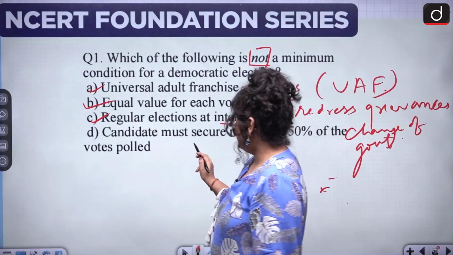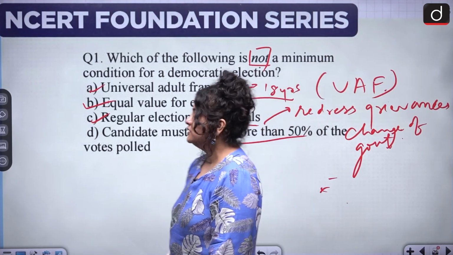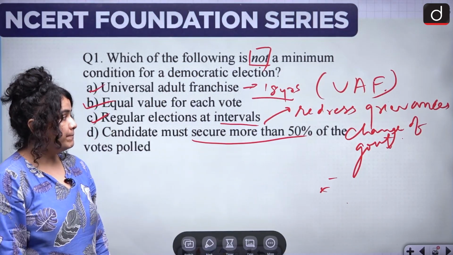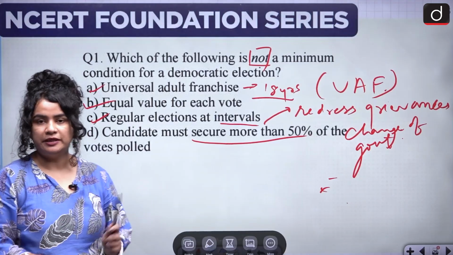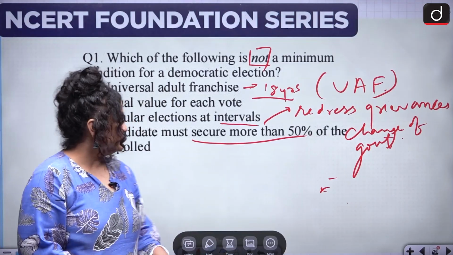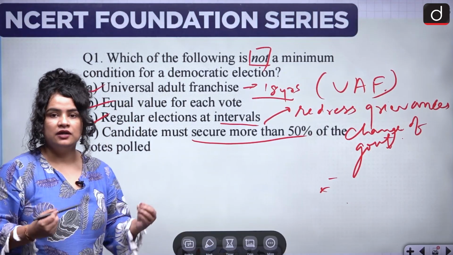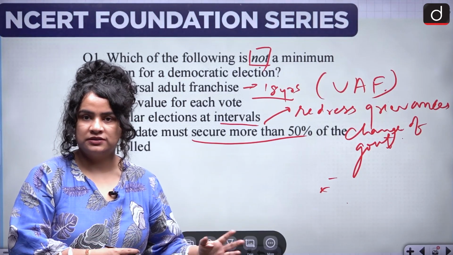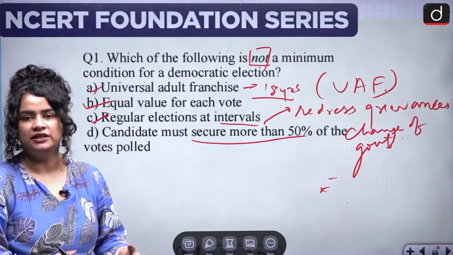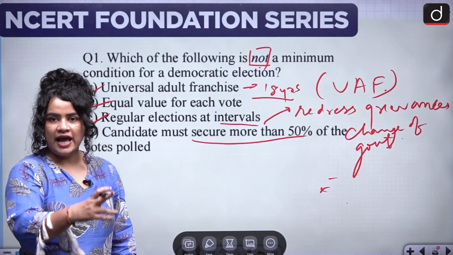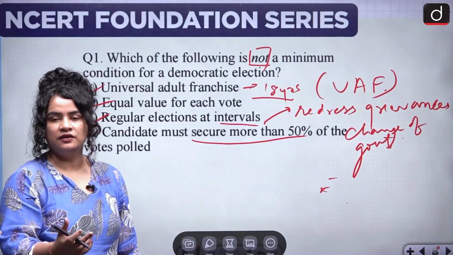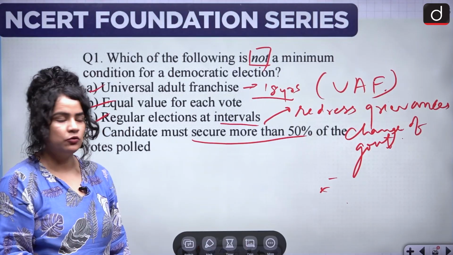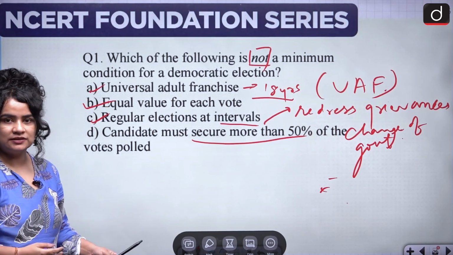Now, candidate must secure more than 50% of the total votes polled. Is this actually a minimum condition? No, the winning candidate should simply have the maximum number of votes. That is, he or she should have more votes as compared to the other competitors.